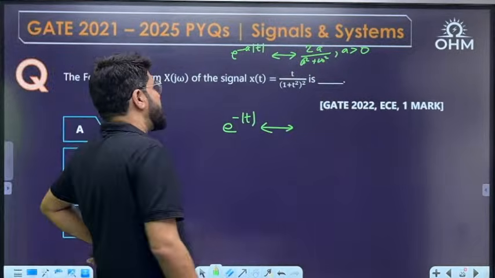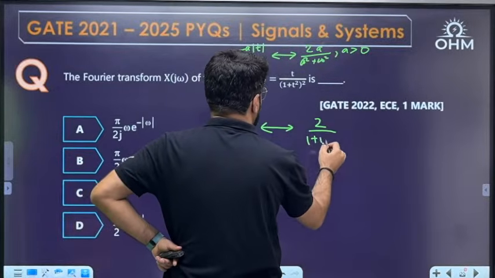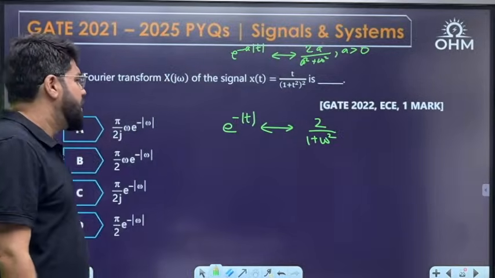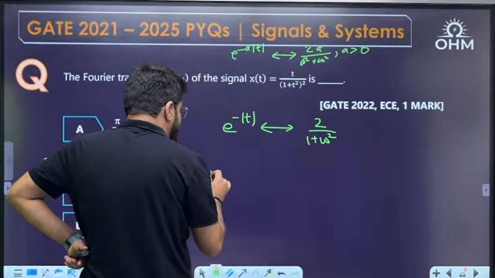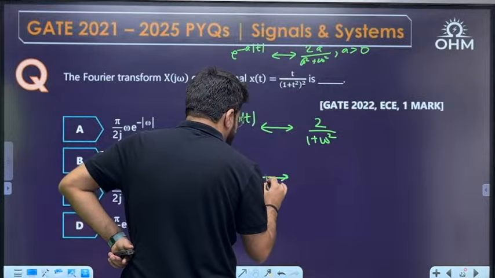Okay, 2a upon a square plus omega square. So if I am taking a=1, so 2 upon 1 plus omega square. Okay. Now, furthermore, I want t upon 1 plus t square whole square. So what will I do? First, I will apply the t times property here. What is that t times property?